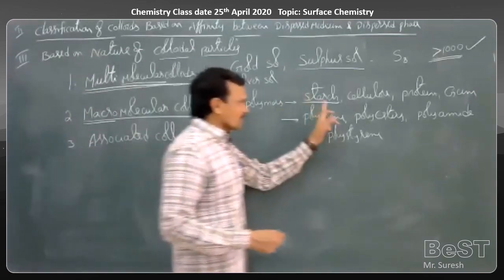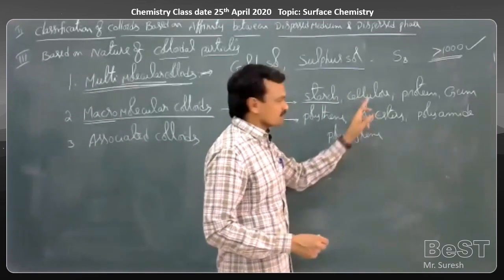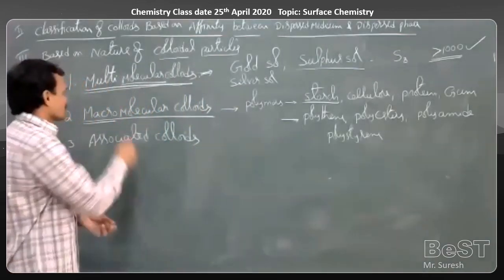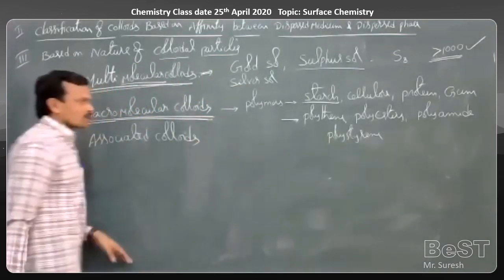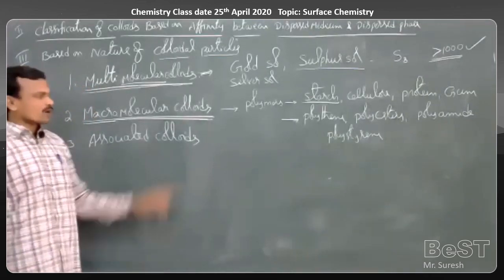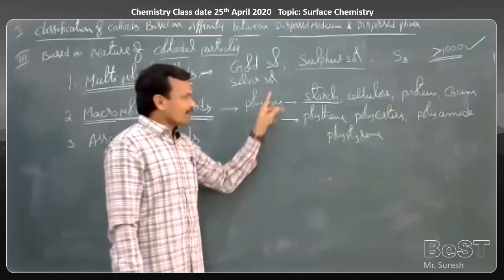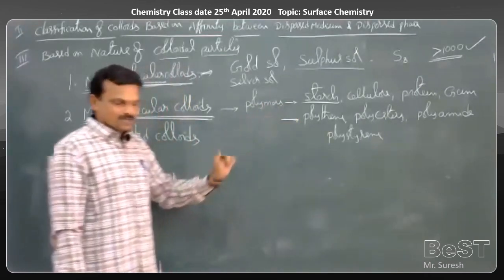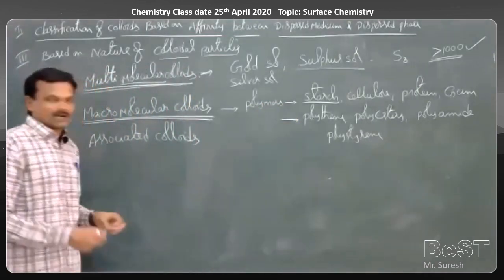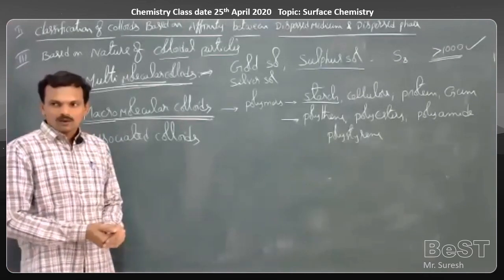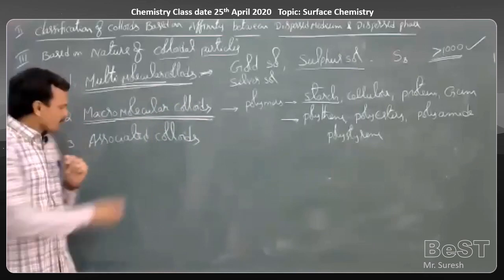If macromolecules get dispersed in a dispersion medium as colloidal sized particles, then the colloids formed are called macromolecular colloids. This is the second one.